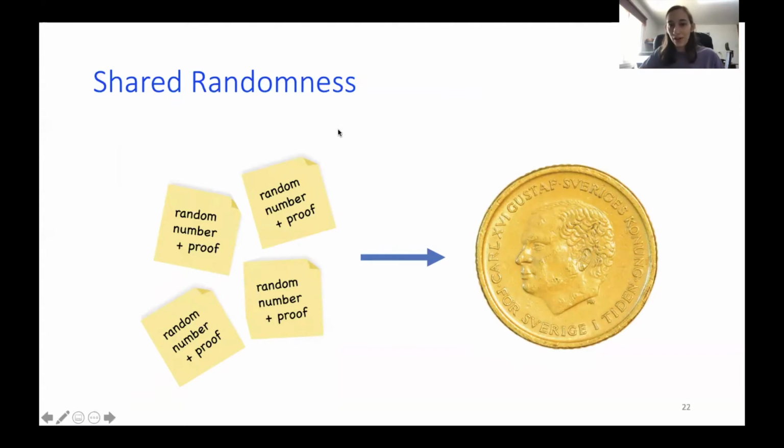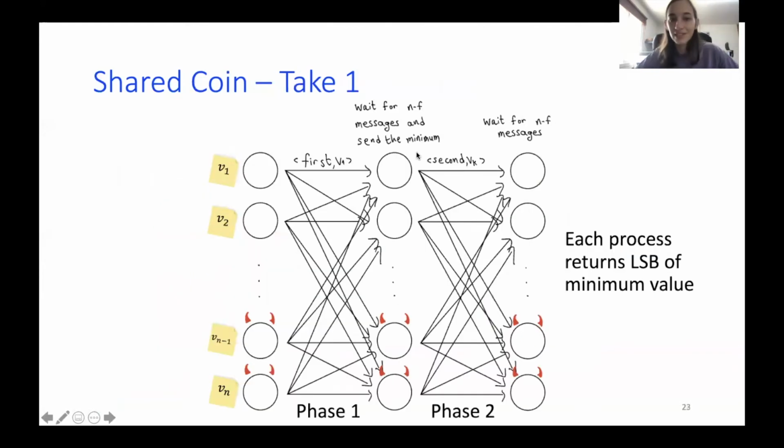Any questions so far before I move on? No, okay. So let's try to implement this shared coin.